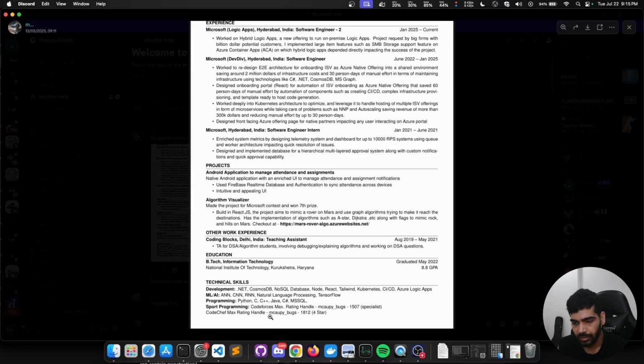Then I added my technical skills. A lot of people add technical skills on the top, and I don't have any big issue with it. But there are so many keywords in the technical skills that it overwhelms me so much that I think it's better to put it at the end, so that the machine actually recognizes these skills or keywords, but at the same time the interviewer or human reading it is not overwhelmed by it. So these are some key points that I have for building a resume.